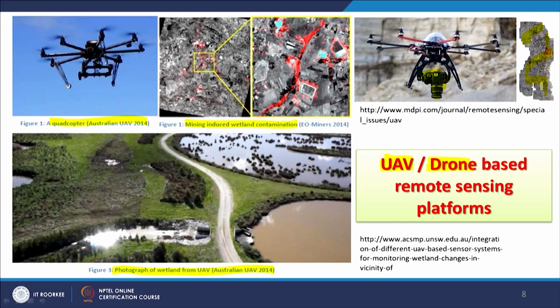In mineral exploration it can be used, and people have also started creating very high resolution digital elevation models using drone based data, because overlapping stereo pairs can be acquired with more systematic planning of sorties. Then only processing is required, tools are available, and it is becoming possible to prepare a very high resolution digital elevation model of an area.